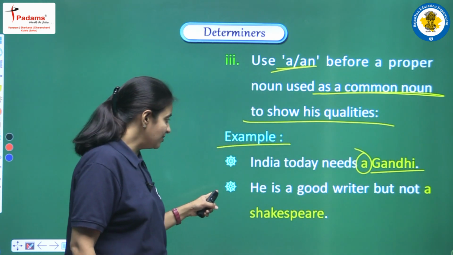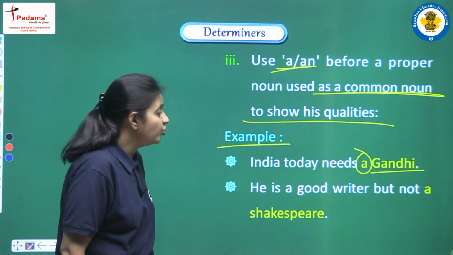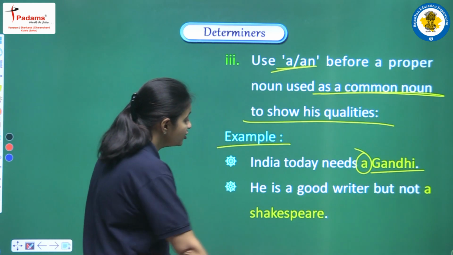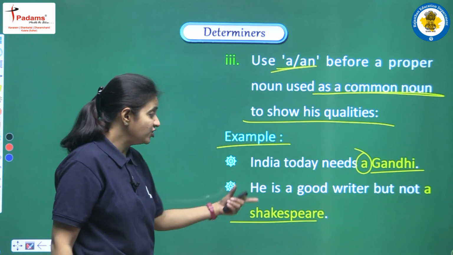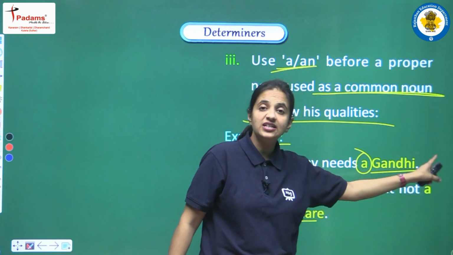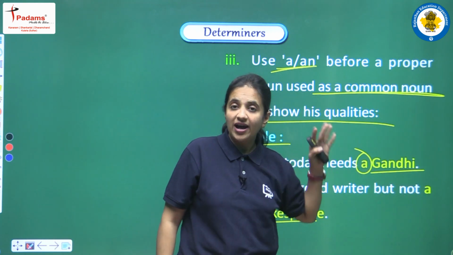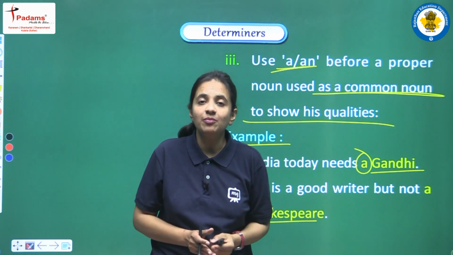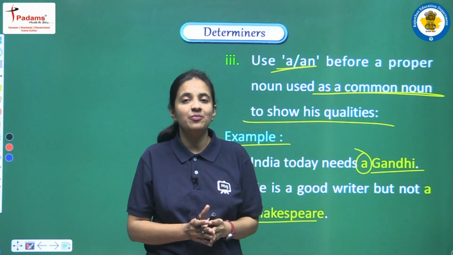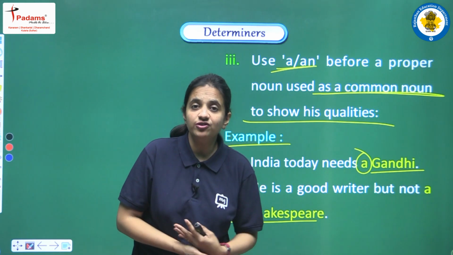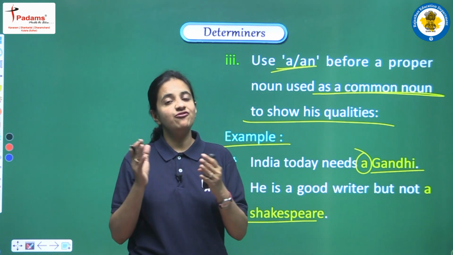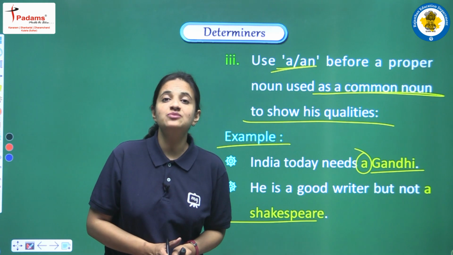Right? One more example we are having here. He is a good writer but not a Shakespeare. So again we are having Shakespeare, and before Shakespeare we are using this article a. And why? Because again we are not talking about Shakespeare himself, but we are talking about the good qualities of Shakespeare, who was a very famous writer, a very famous poet, right?